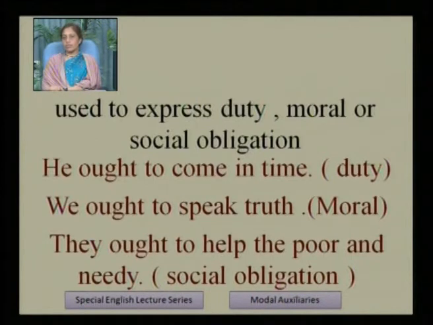This is moral obligation. They ought to help the poor and needy. This is social obligation. So in this way we use ought to express ideas relating to duty, our duties, our moral or social obligations.